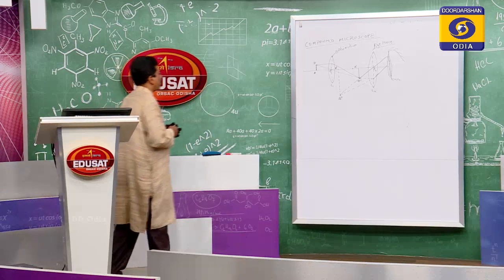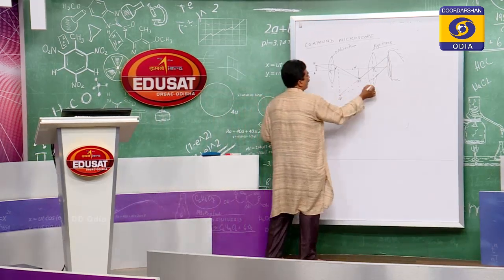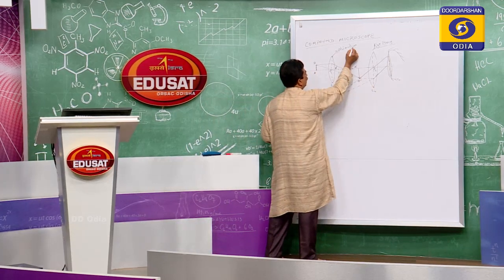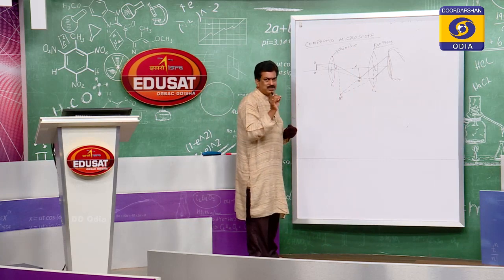So for the compound microscope, we have taken two lenses. This is L1 and another is L2. L1 is the objective because it is placed near the object. Therefore, the name is the objective.